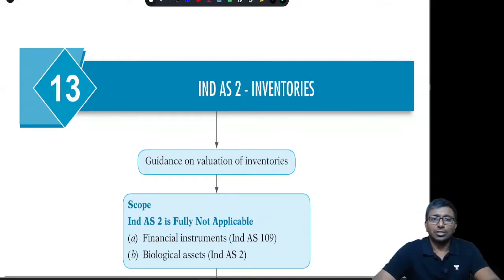Let's look at Ind AS 2 inventory. Ind AS 2 is exactly equal to accounting standard 2, except for very minor differences. Those are ignorable for exam purposes. Ind AS 2 is obviously for inventory valuation, that is your closing stock. This standard is not applicable to financial instruments because you have a separate standard. And if you have any biological assets, that is living animals and living plants held as inventory, then you are supposed to refer to Ind AS 41.